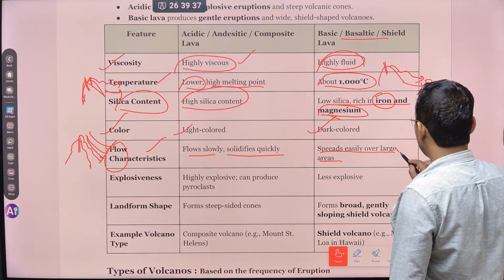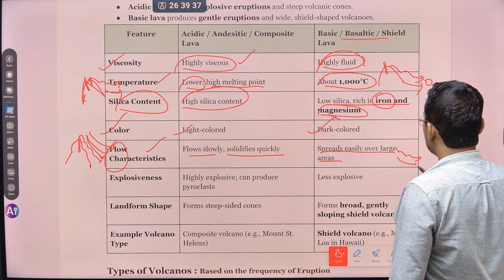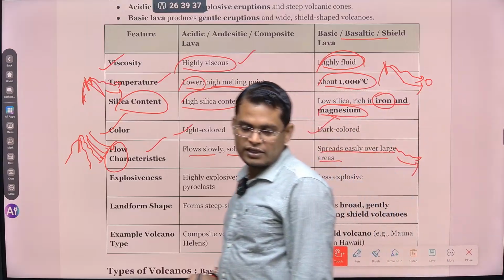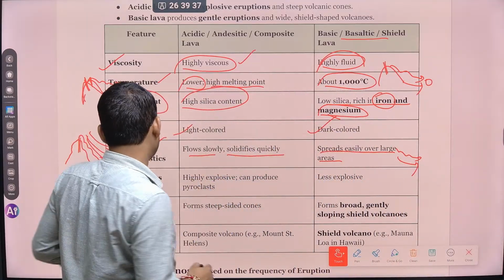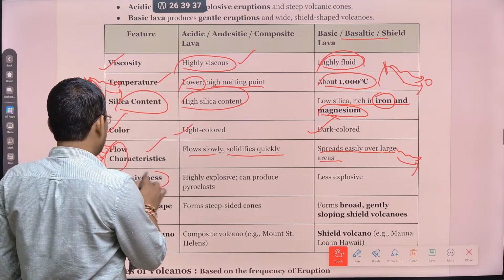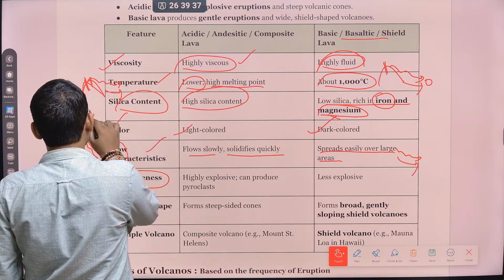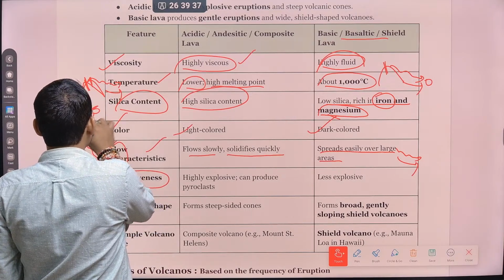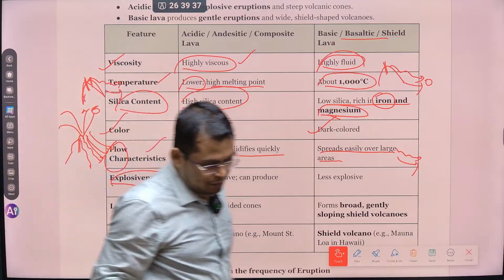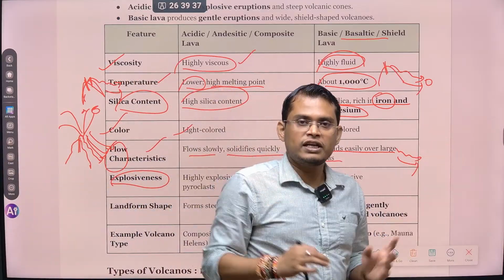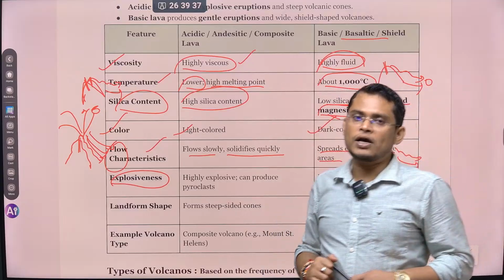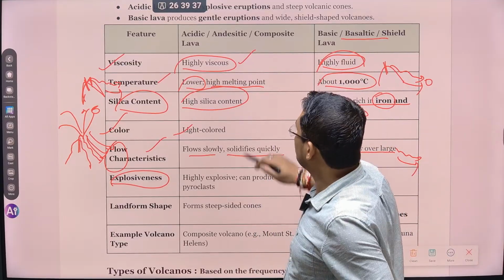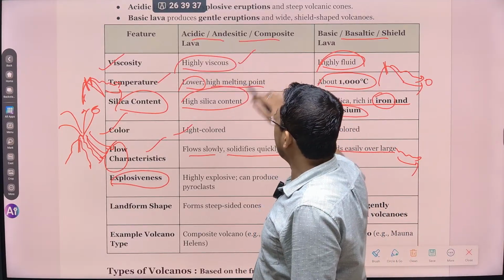But here it will flow to a large distance. So on this way, anything that is coming can be burned down and killed. That is the reason we have to understand all these things. Explosiveness: whenever they erupt, how explosively they are erupting, how much material they are ejecting. For example, whenever there is a violent eruption, it can throw away a huge amount of ashes, dust, and pyroclastic material in the case of acidic, andesitic or composite lava.